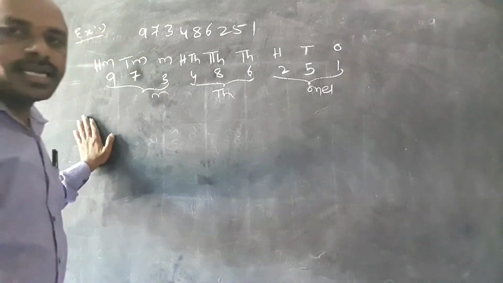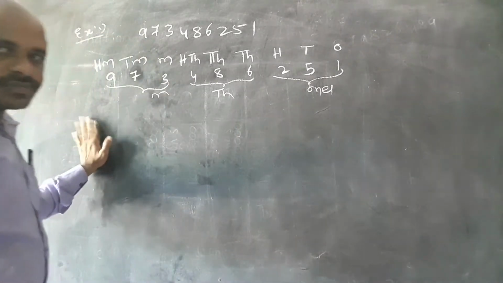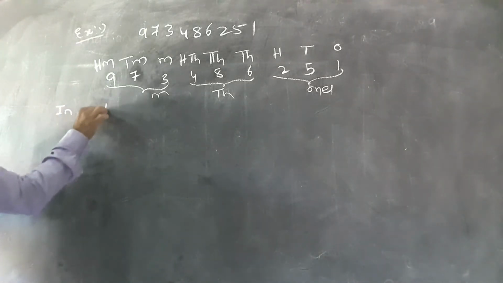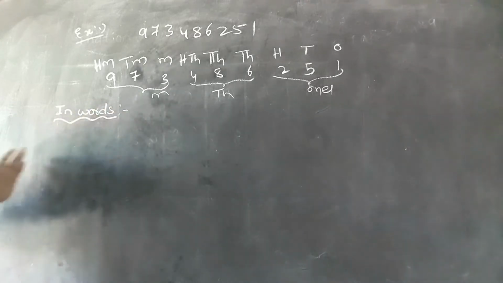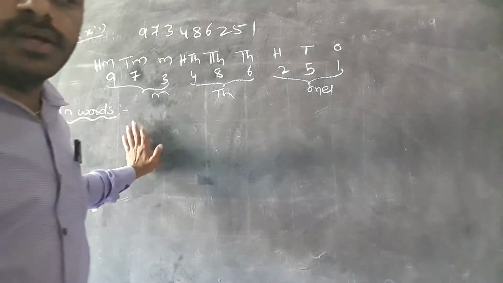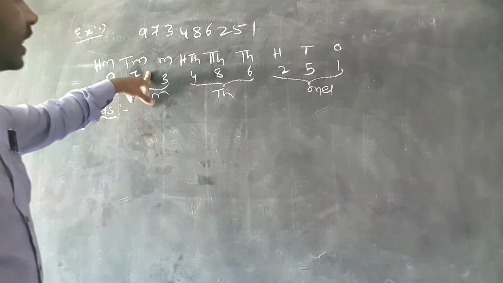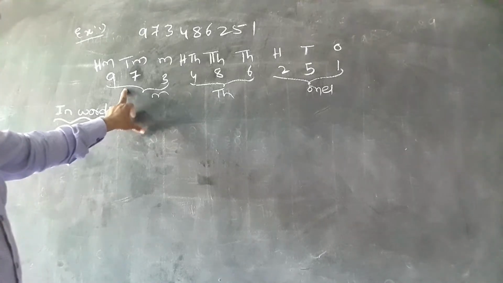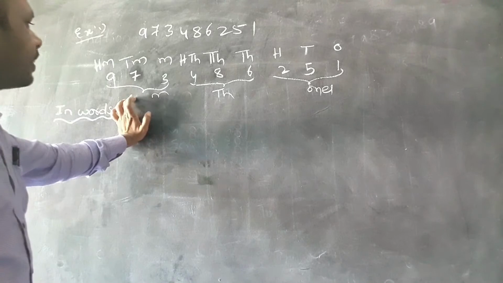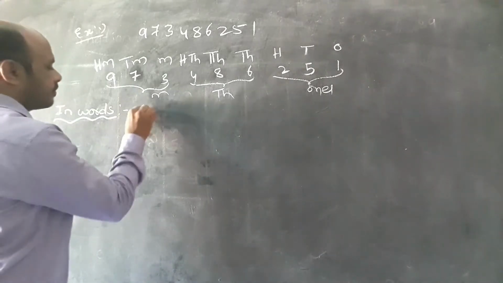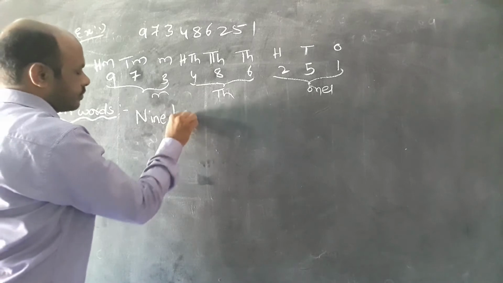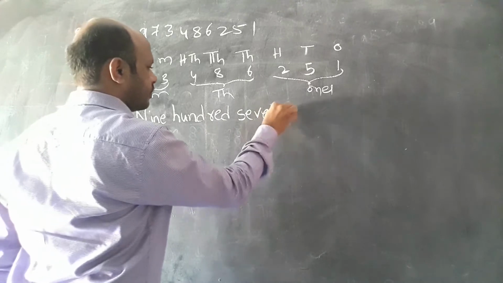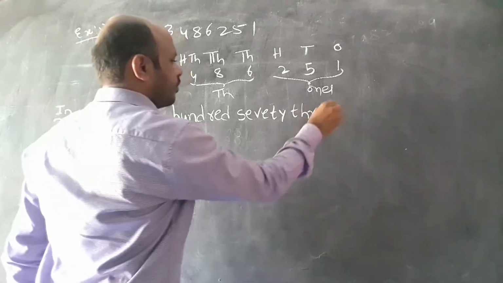First, we have to write in words. In words means: how many periods are there, and in one period how many digits are there? First is the millions period. In the millions period, how many digits are there? 9, 7, 3. We read 973 millions.